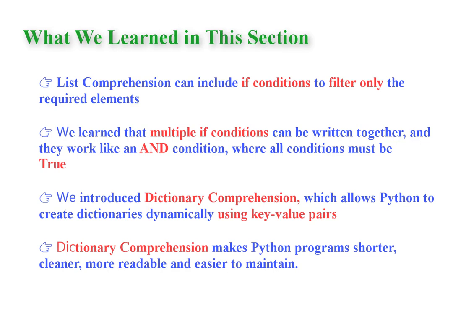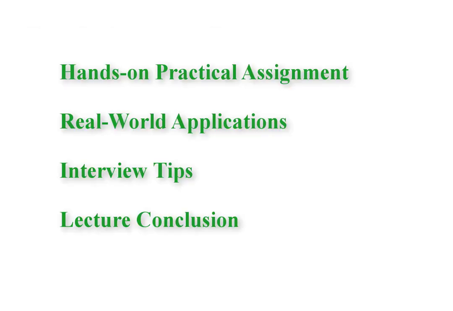Excellent work, everyone. You are now comfortable with Lambda functions, list comprehension, conditional filtering, nested conditions, and dictionary comprehension. In the final part of this lecture, we will solve the practical tasks from the uploaded material, including creating a dictionary of odd numbers and their cubes, generating an alphabet dictionary, discussing real-world applications, common interview questions, and concluding the session with a complete summary. Final topic: hands-on practical tasks, real-world applications, interview tips, and lecture conclusion.